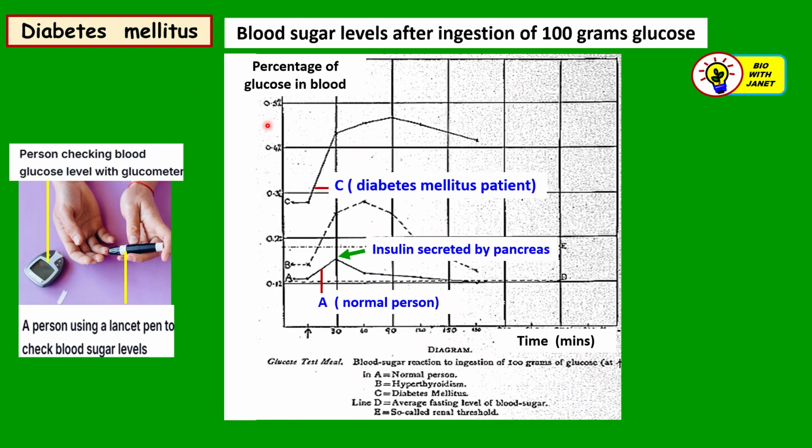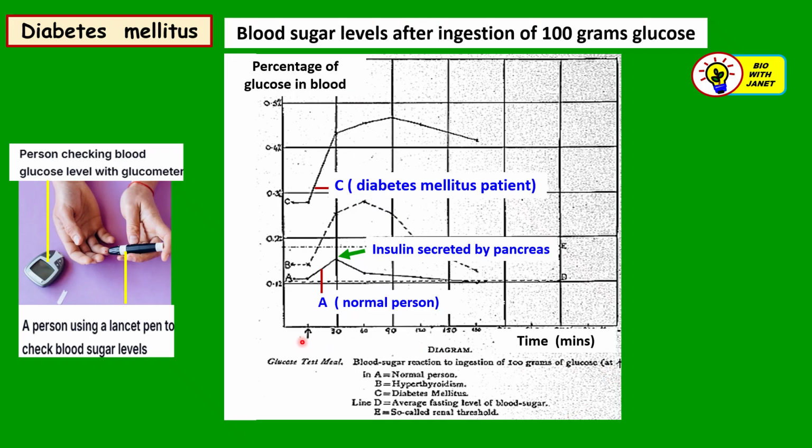Now this is a graph showing you the blood sugar levels of two people after ingestion of 100 grams of glucose, probably eaten or drunk as a solution. This is in relation to the condition called diabetes mellitus. Now let's look at this graph. This is a graph of the percentage of glucose in the blood of the patient against the time in minutes.